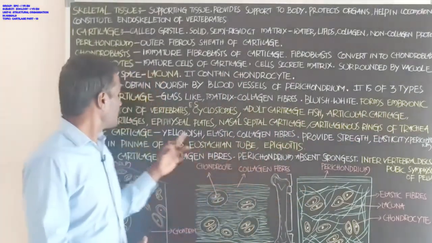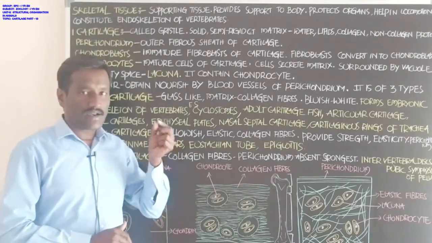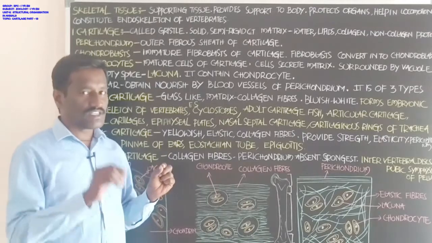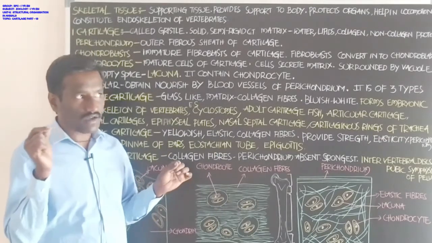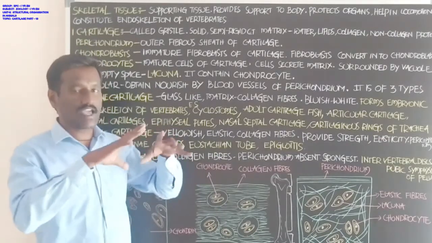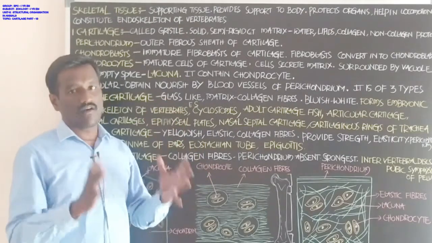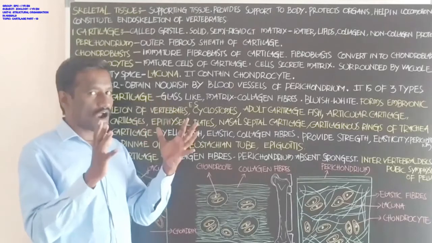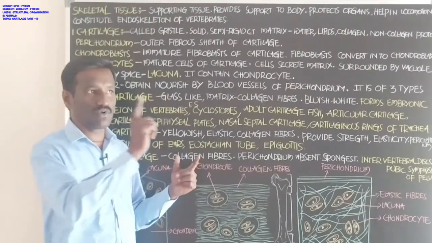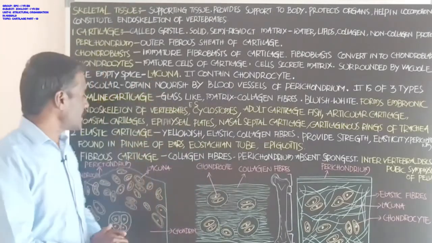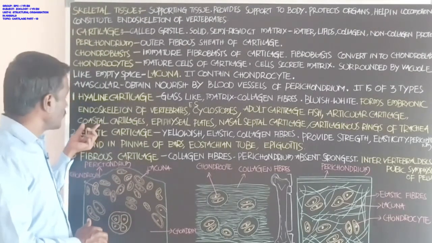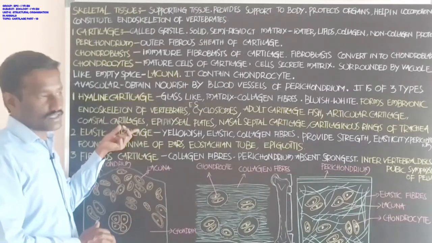Next, ribs are the bones present at the chest region. The ribs attach to the sternum with the help of hyaline cartilage. The attachment of each rib to the sternum is possible by the formation of hyaline cartilage. That is called costal cartilage.